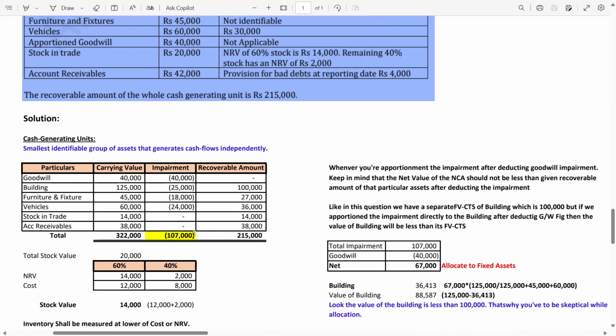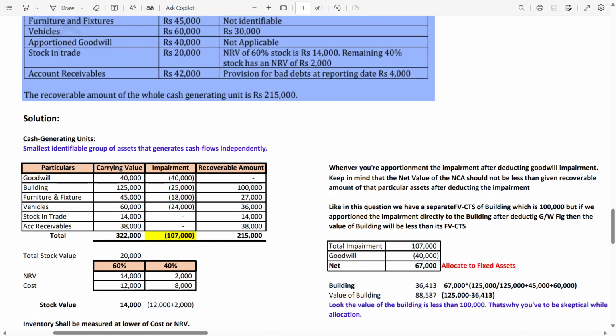So once you deduct 40,000 from this 107, let me calculate it again. You will get, I think, 60 something. Yeah, you will get 67,000. So now the 67,000 should be apportioned between these three non-current assets.